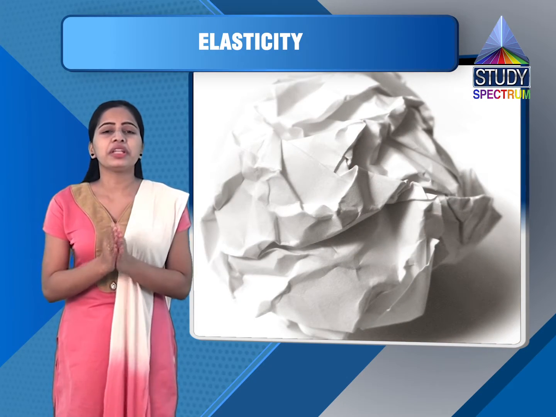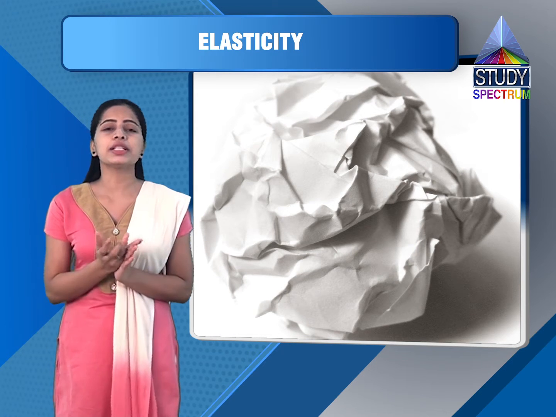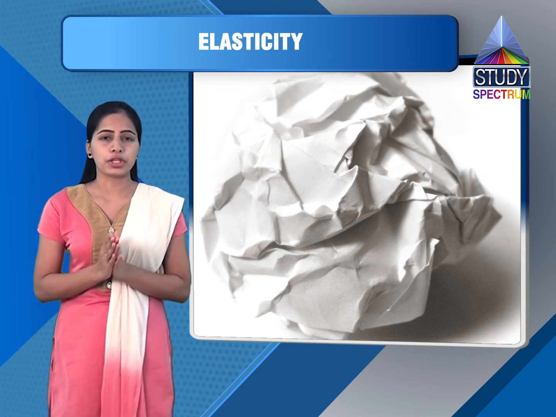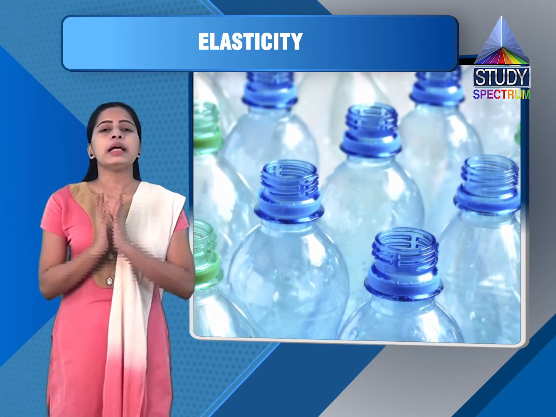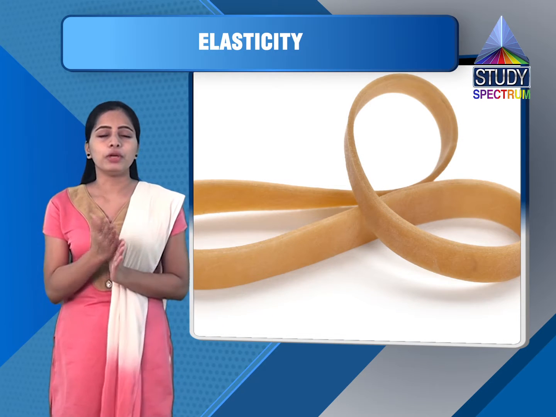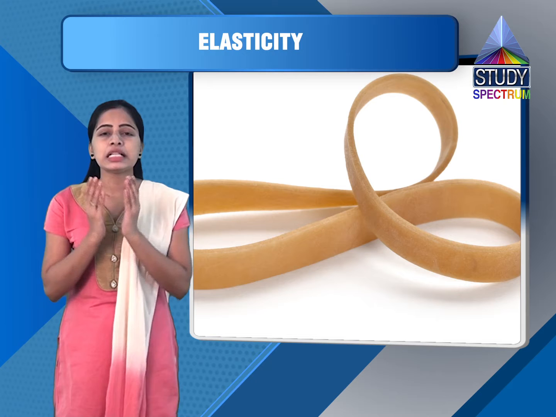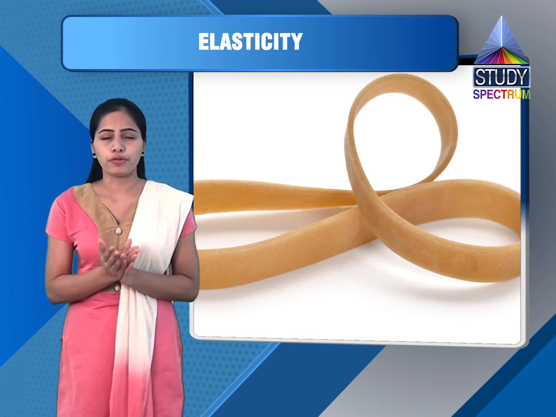Means they don't regain their original dimension. They have some changes in their dimension from the original dimension. So these kinds of bodies are plastic bodies. Now elastic bodies are those bodies that regain their shapes or dimensions completely after removal of forces.